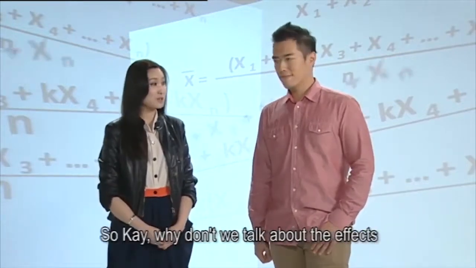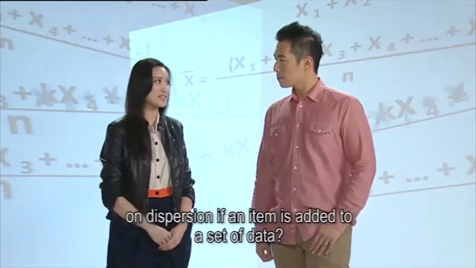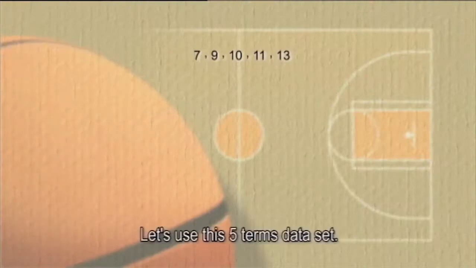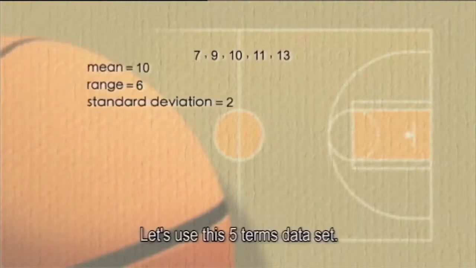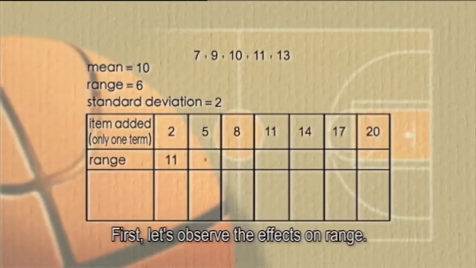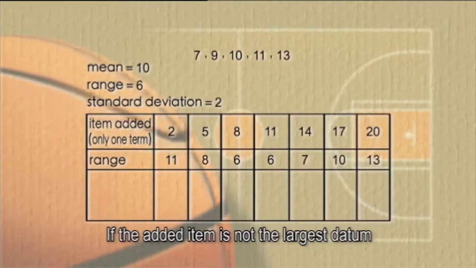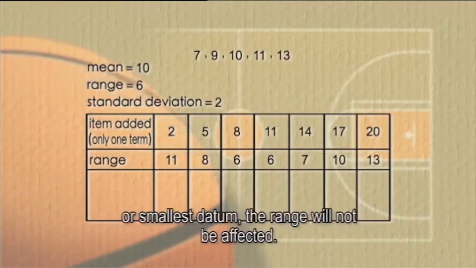So, Kay, why don't we talk about the effects on dispersion if an item is added to a set of data? Let's use this 5 terms data set. If an item is added, first let's observe the effects on range. If the added item is not the largest datum or smallest datum, the range will not be affected.